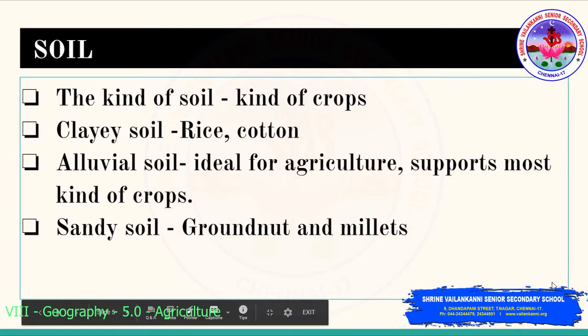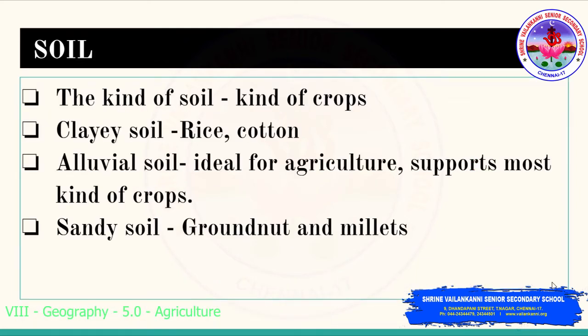The next important factor is the soil. The kind of soil which is found in a place also determines the kind of crop to be grown there. For example, clayey soil is good for rice and cotton because clayey soil retains water.